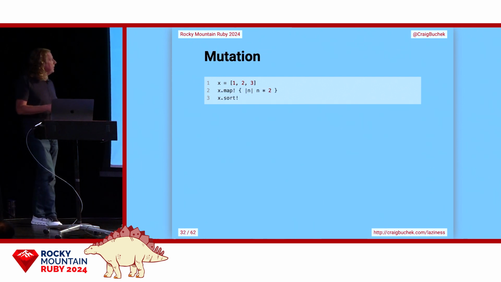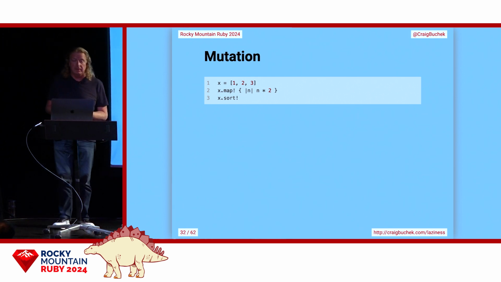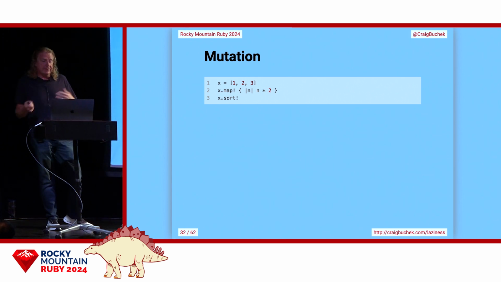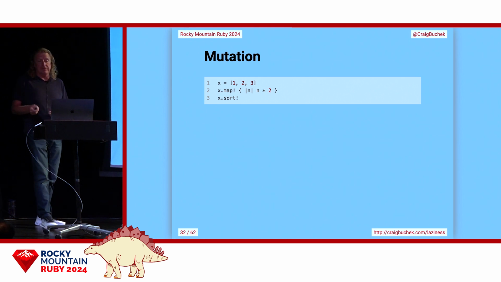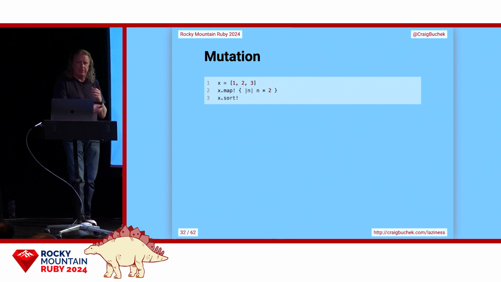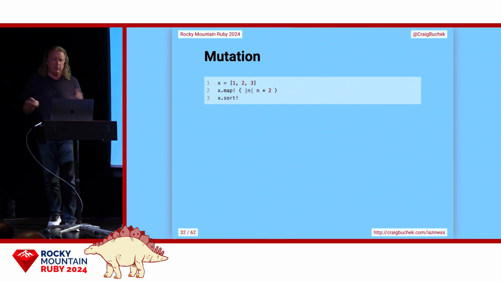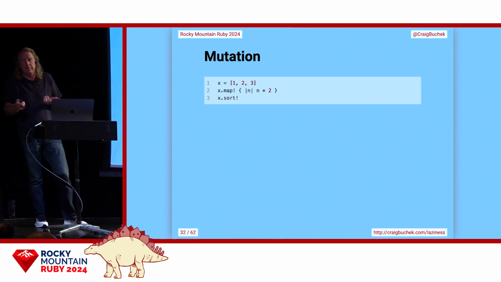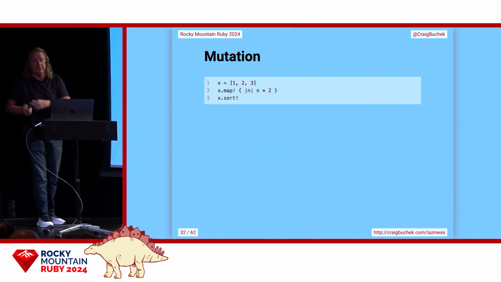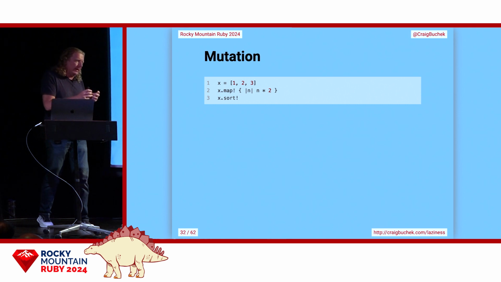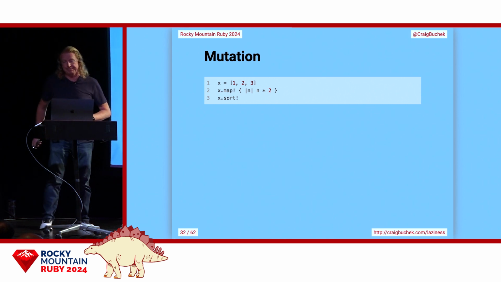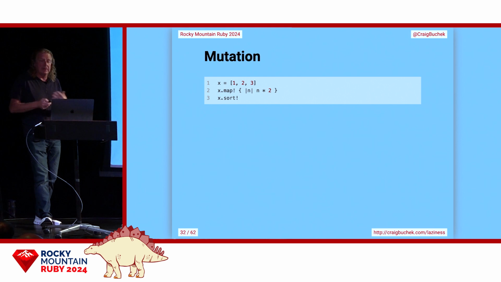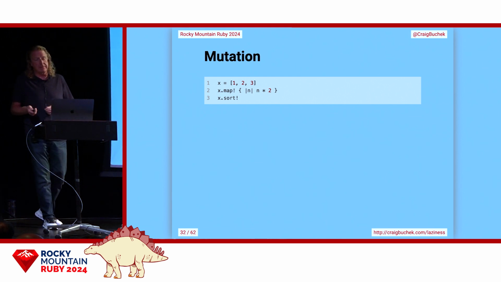Ruby has quite a few methods that mutate data in place. We can still mutate contents of arrays and hashes. We do that a lot. We tend to mutate active record objects a lot. But note that we don't use these very much anymore. We don't do map bang and sort bang and shove it back into X. By the way, Phoenix Elixir doesn't mutate their domain objects. They actually send a change request to the database instead of saying, hey, here's the change object, figure it out yourself. So that provides immutability benefits to almost all your domain objects.